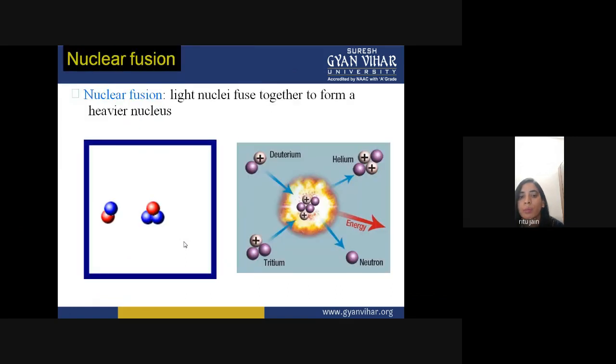So we have studied nuclear fission. Now this is nuclear fusion. In nuclear fusion, light nuclei fuse together to form a heavier nucleus. In nuclear fission, what we were doing was taking an atom and a nucleus, and they were colliding with each other, producing more uranium and more nuclei, and the reaction would remain continuous. Now in nuclear fusion, light nuclei fuse together to form the heavier